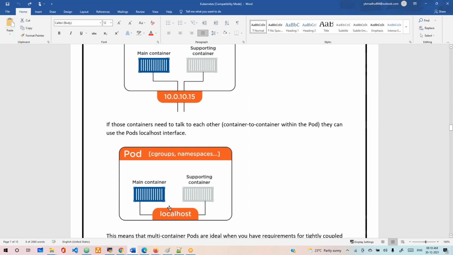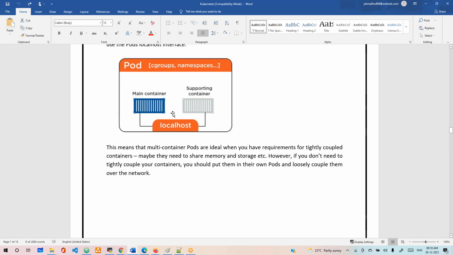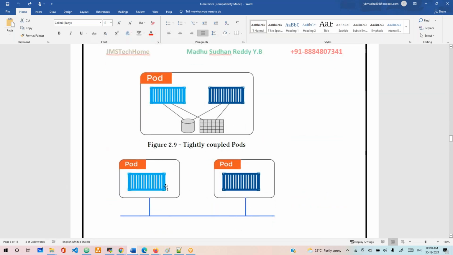If they want to communicate, they communicate using the localhost. Internally they can communicate via localhost, but these two containers have the same IP. They don't have different IPs. Understand, guys? That's what it is, just theoretically. Now what we do, the tightly coupled.